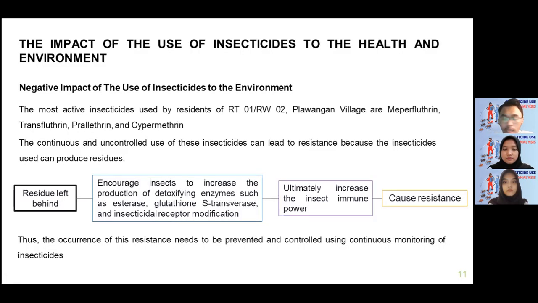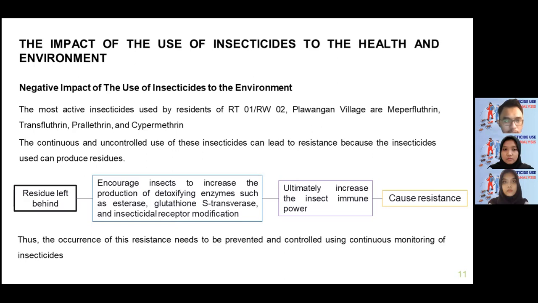The next is the negative impact of the use of insecticide to the environment. The most used insecticides by residents of RT1 RW2 Plawangan Village are mepeflutrine, transflutrine, pralatrine, and cypermethrin. The continuous and uncontrolled use of this insecticide can lead to resistance because the insecticide can produce residues, and this is how the resistance happens.